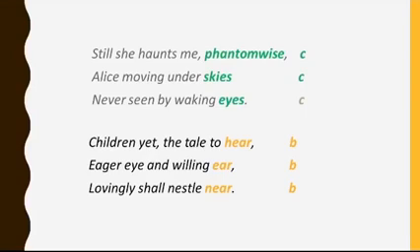Let's move to the fifth stanza. Let's see the last words of these verses. Here, ear, near. Do these words ring a bell? Well, these words have already been used in the second stanza, and therefore the rhyme scheme of stanza 5 will be the same as the rhyme scheme of stanza 2. So, the rhyme scheme of this stanza is B, B, B.